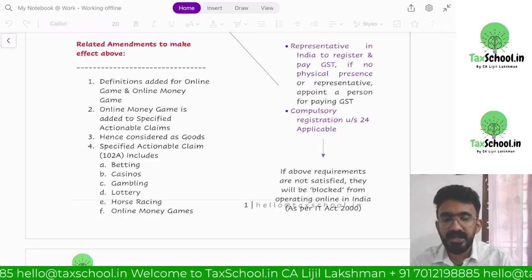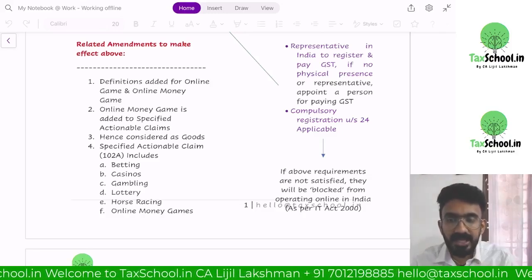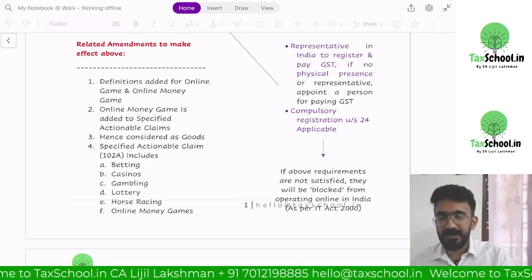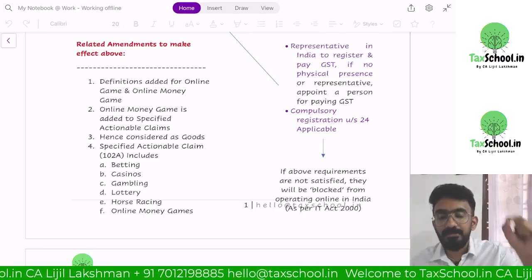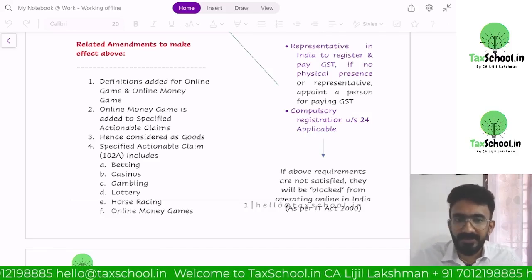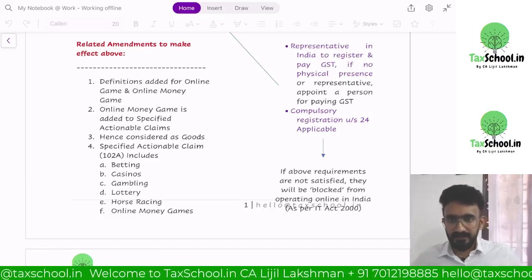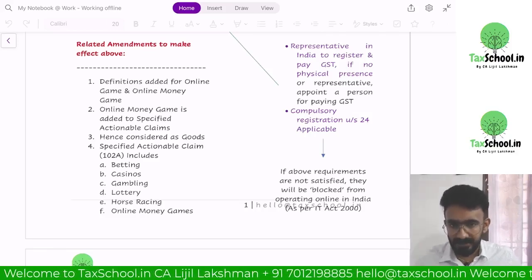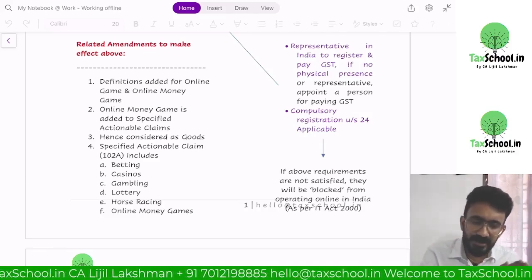It's drastically different. Online money game is considered to be an actionable claim and will be considered as supply of goods. But online game means what? Your Free Fire, PUBG or whatever games you subscribe to and play. You take a premium and you play the video games. These are still considered to be supply of service.